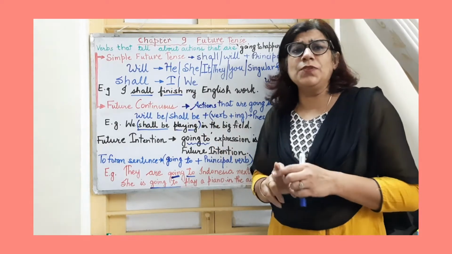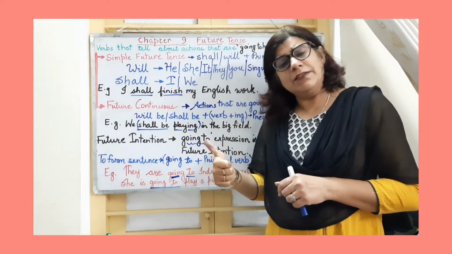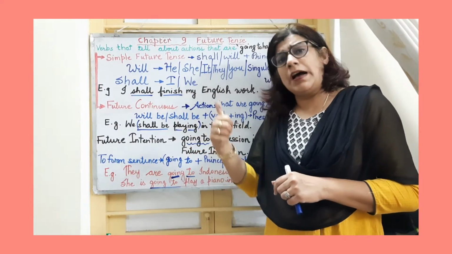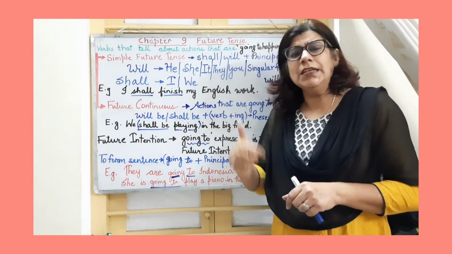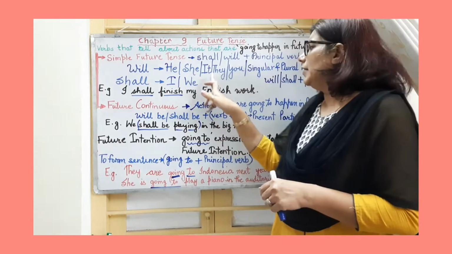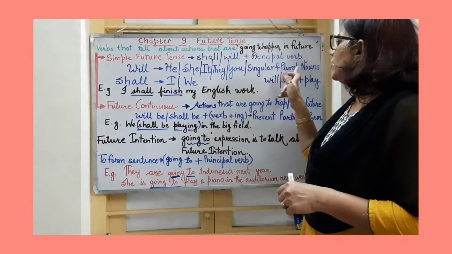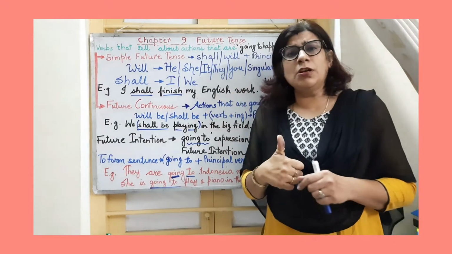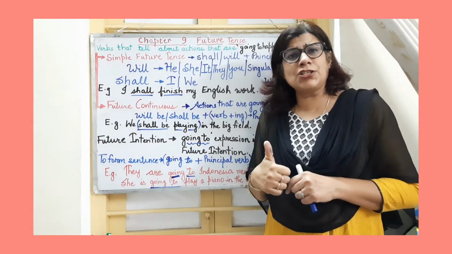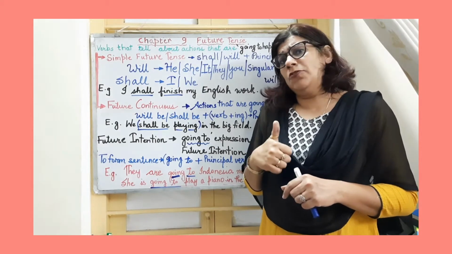Shall I will use with I and we, right? I shall, we shall. And will I will use with he, she, it, they, you, singular and plural nouns both. That means, suppose I want to talk about a simple future action of play.